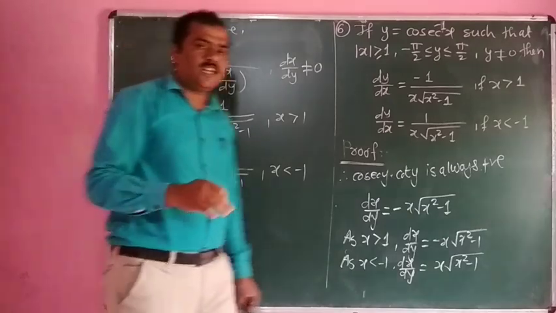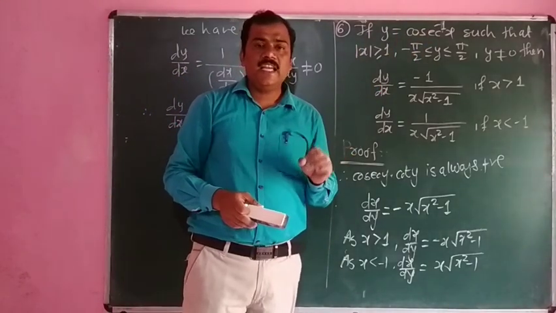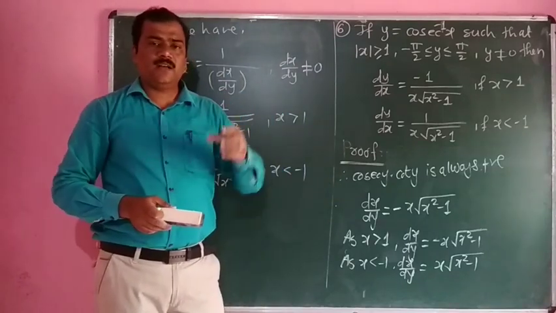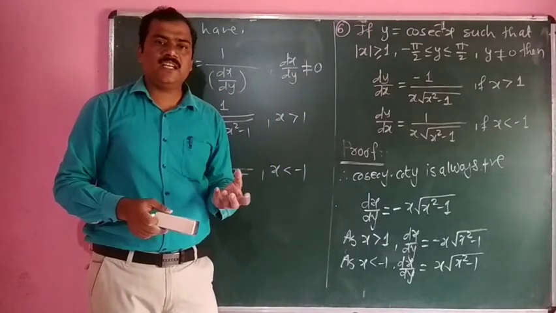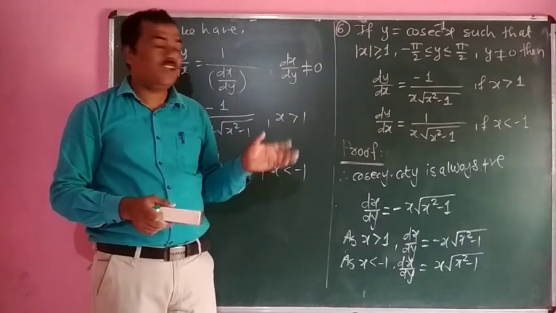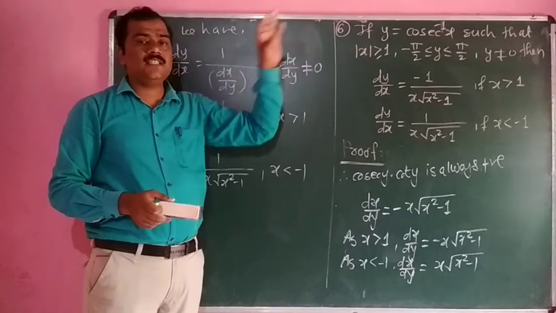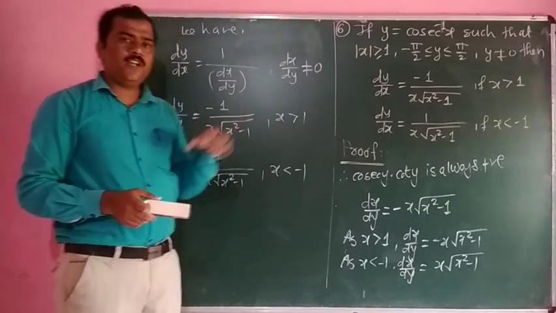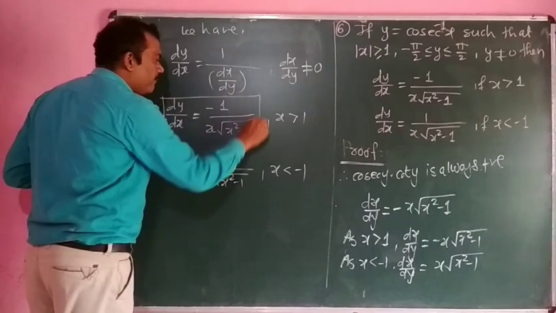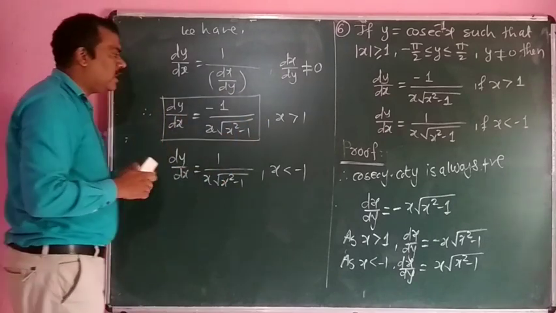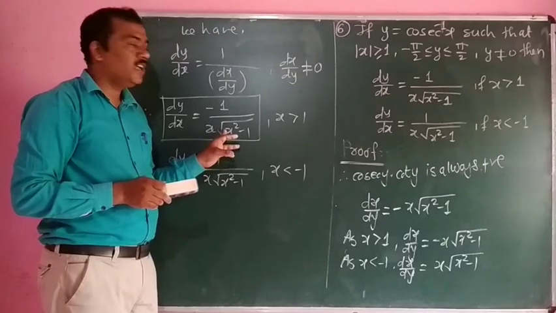But we know the graph of the inverse trigonometric function cosec inverse of x is decreasing. If the function is decreasing, then its derivative is negative. Already we discussed this in the previous proof. So the graph of cosec inverse of x is decreasing, so when we solve problems, mainly we use this formula: dy by dx is equal to minus 1 upon x into under square root of x square minus 1.